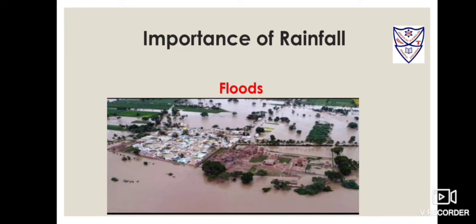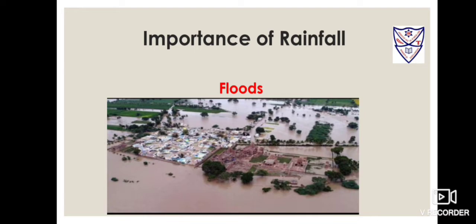Students, rain brings relief by cooling the environment, especially after hot summer days. Farmers in India depend on the arrival of monsoon for sowing their crops in the fields. Rain fills lakes, ponds and streams and increases the water table. So it maintains the supply of water on land. Students, rain is beneficial for humans. However, sometimes it rains heavily or does not rain at all. These may cause natural disasters.